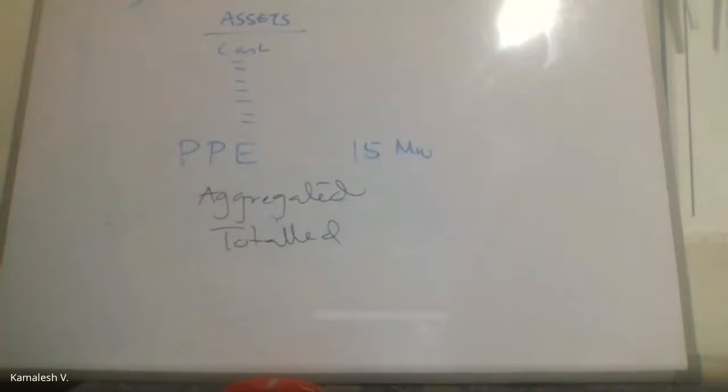It could be liabilities also. You can group them together. Is it understood? Yes, sir. Thank you. Okay.